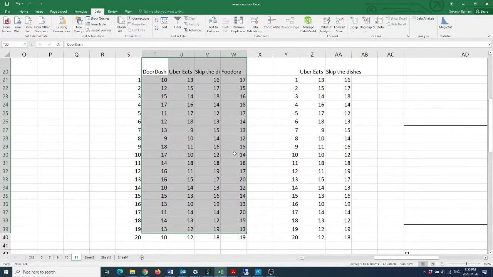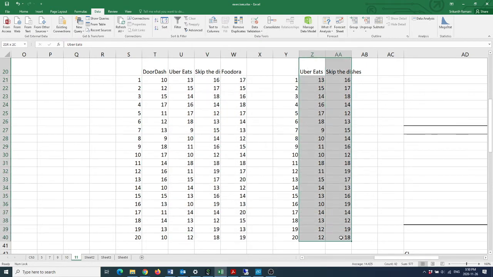Once you reject the null hypothesis from your F test, you could move on to testing two separate parts using an additional test, which is known as the confidence interval method. So here we use Uber Eats and Skip the Dishes. We are going to use the confidence intervals to test if the means for these two are similar, or if one is greater or one is lesser.